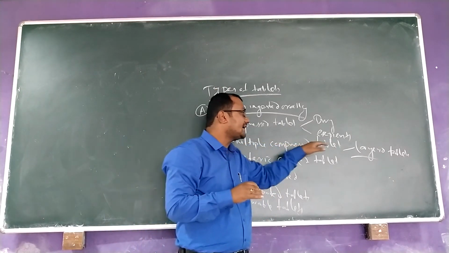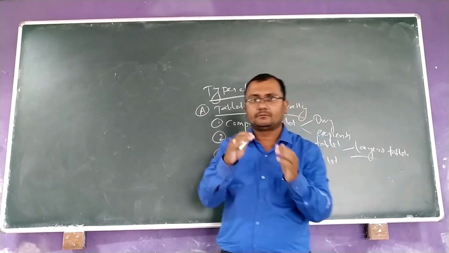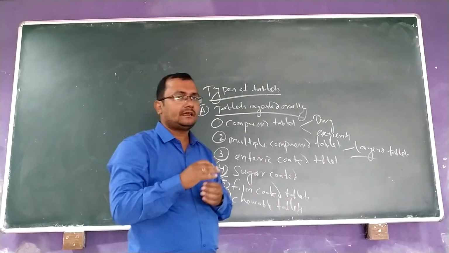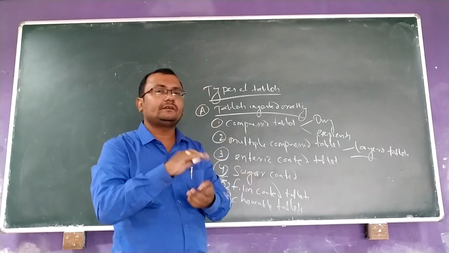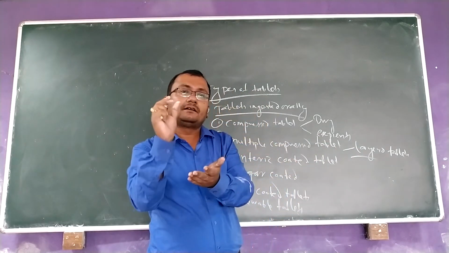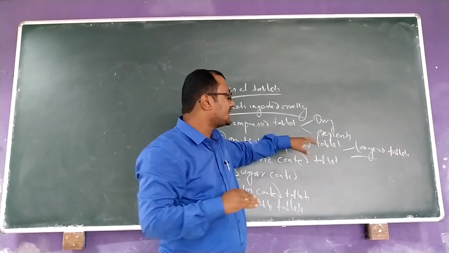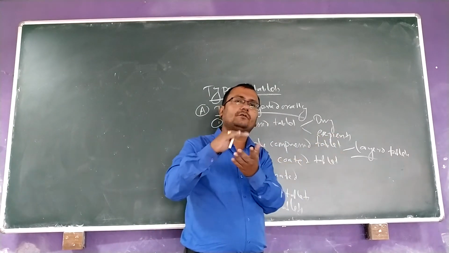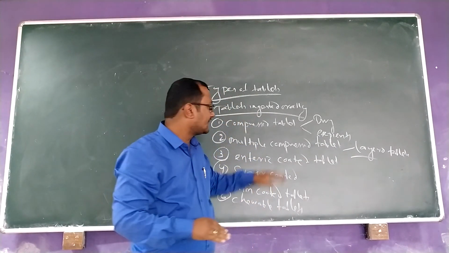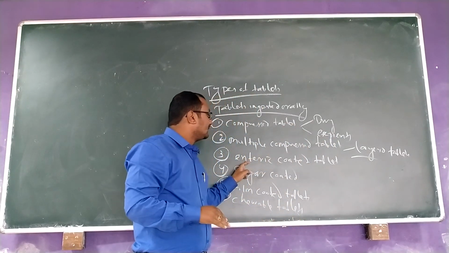We use this type of tablet when we are taking multiple drugs, more than one drug, and these are incompatible with each other. If the drugs are incompatible with each other, then we prepare this type of tablet. One drug will be in the core tablet, other drugs will be on the layer. This type of multiple compressed tablet may be of 2 layers or 3 layers, and every layer contains different types of drugs. That's why we call them multiple compressed tablets. Okay.